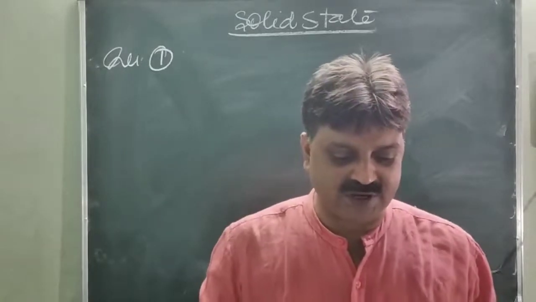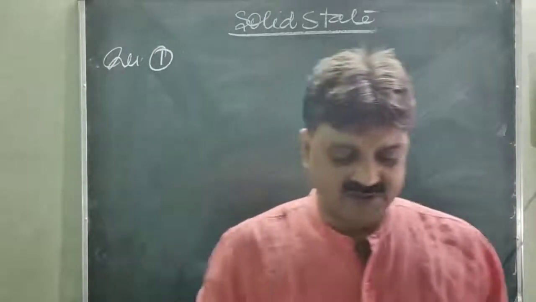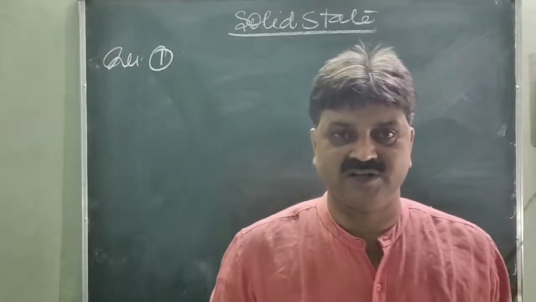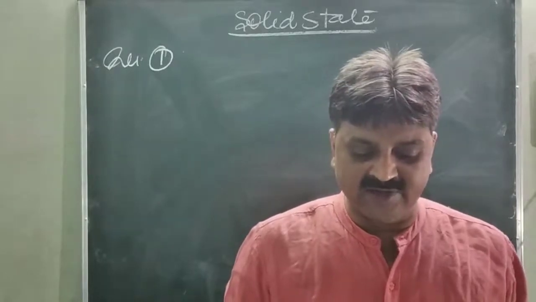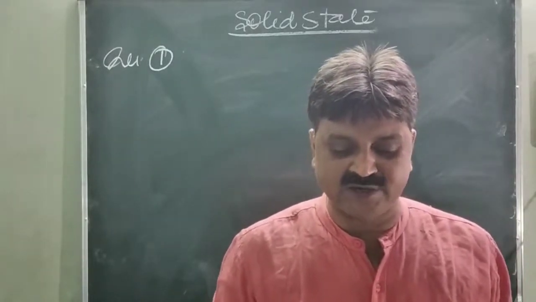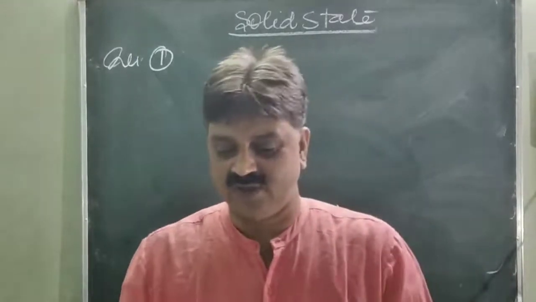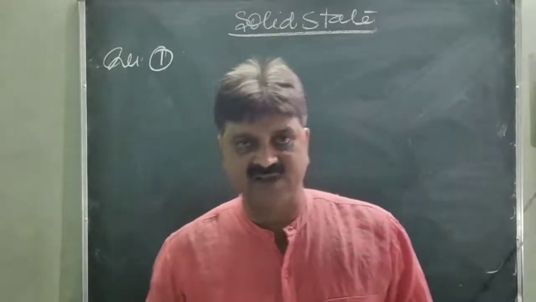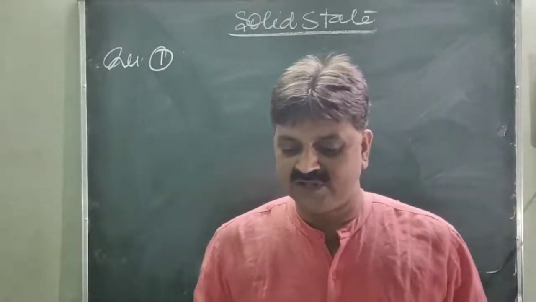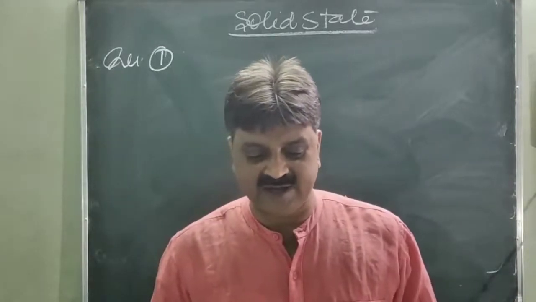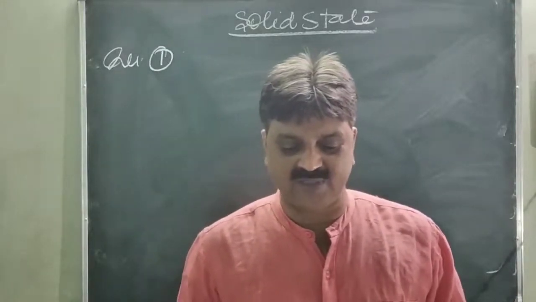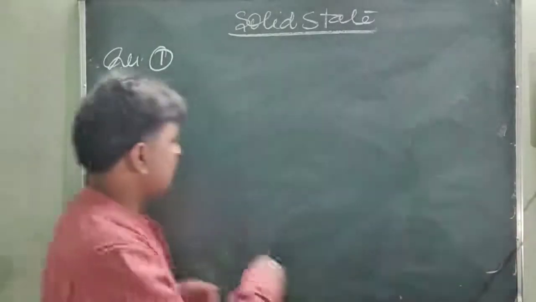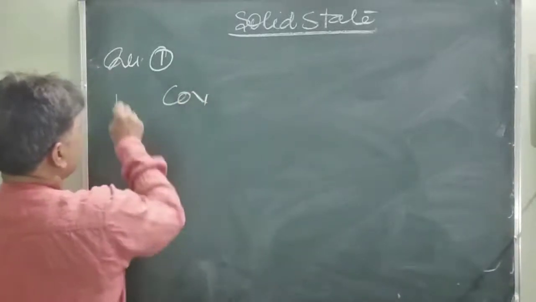The next question we are taking is question number 1.7 from the in-text questions. Solid A is a very hard electrical insulator in solid as well as molten state and melts at extremely high temperature. What type of solid is it? Obviously it is clear that it is a covalent network solid.